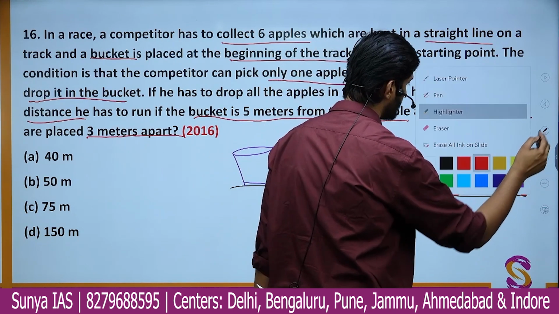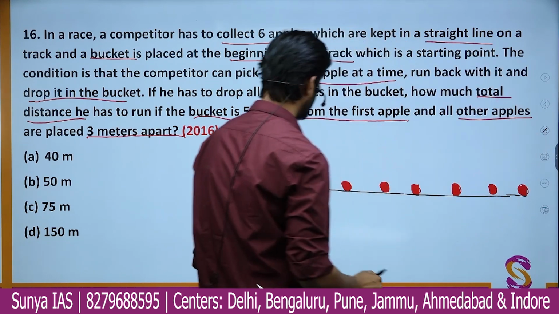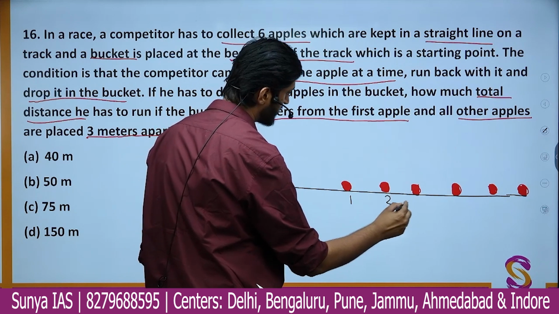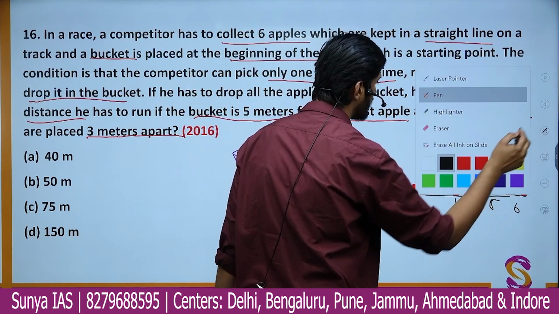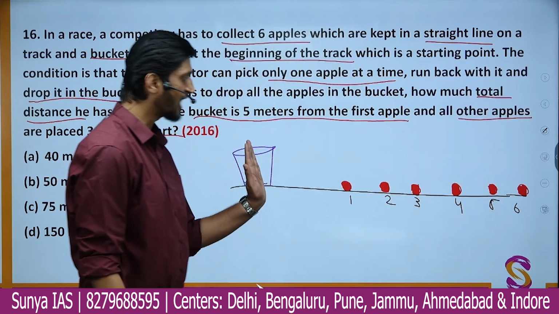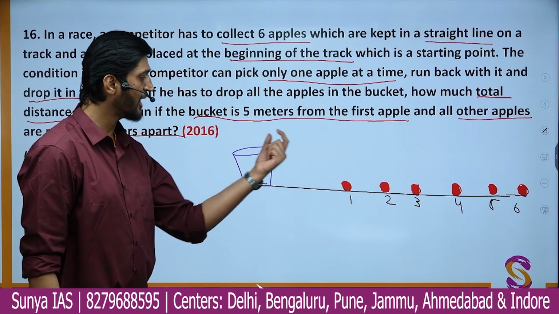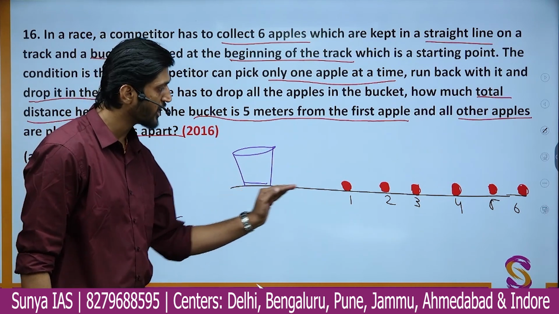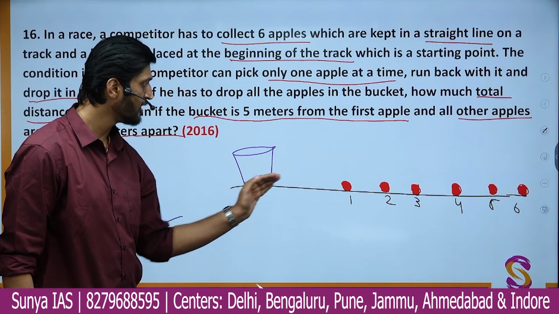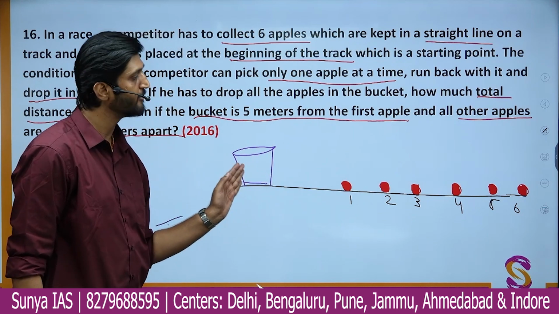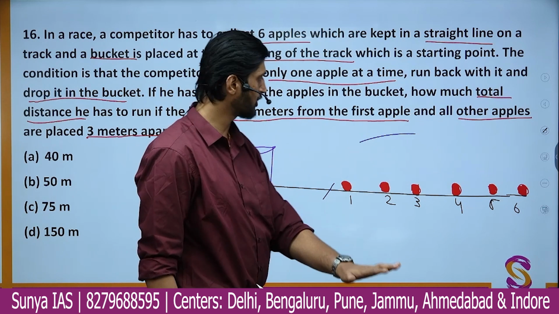Now what you have to do is pick, and number the apples also: apple 1, apple 2, apple 3, 4, 5 and 6. Now you have to start from the starting point, run there, pick the first apple, come back, throw the apple in the bucket, then go again to the second apple, pick it up, bring it to the bucket, and then move ahead for the third apple, then come back, 4th apple, come back, 5th and 6th. That is the process we have to follow.